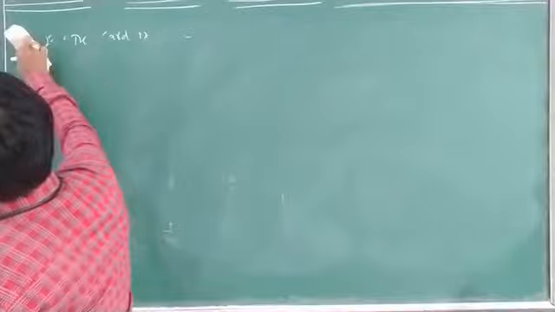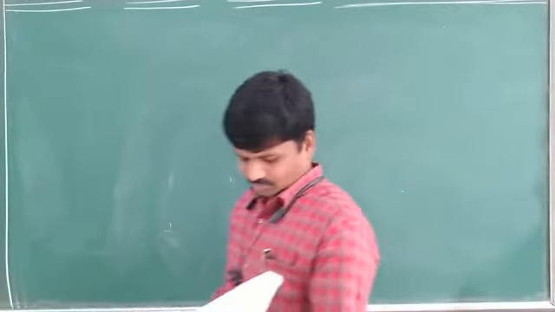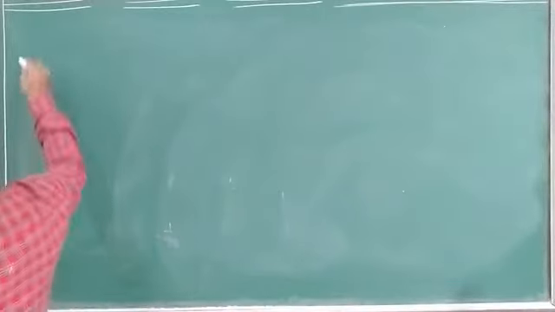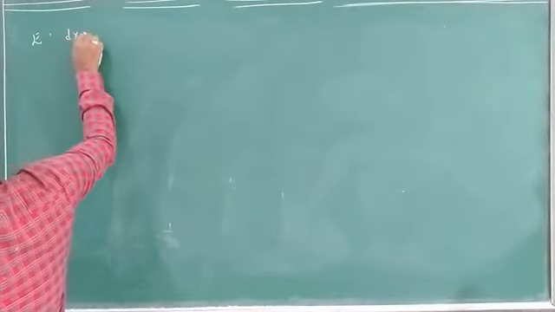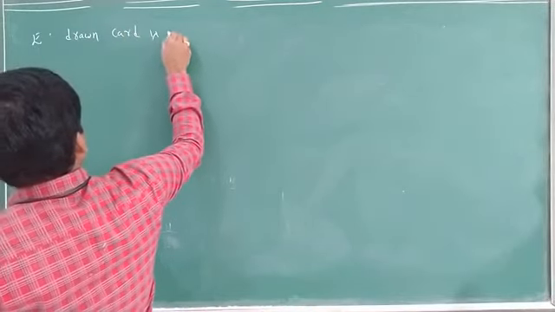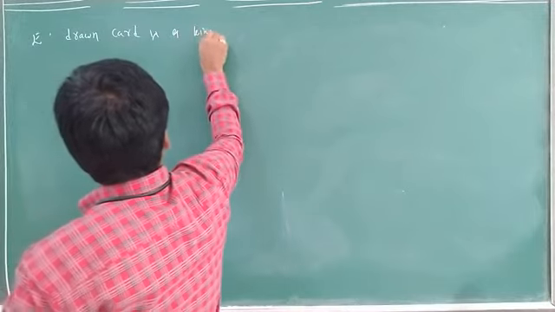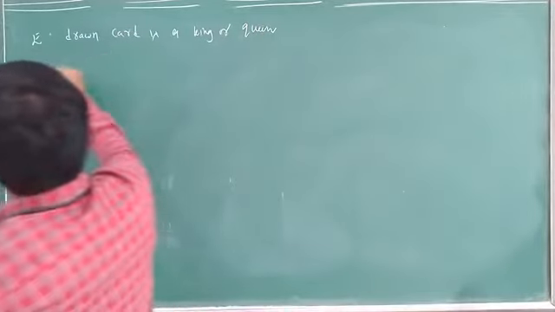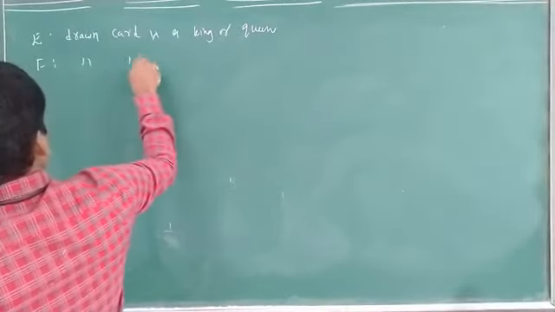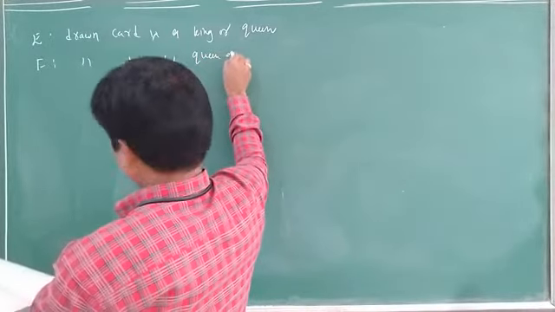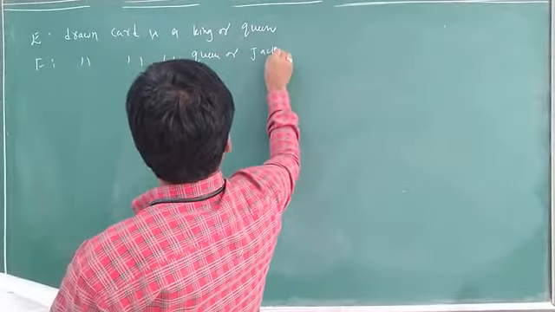Next, third question. What is that one? E: the card drawn is a king or queen. Next, F: the drawn card is a queen or jack. So just observe here.